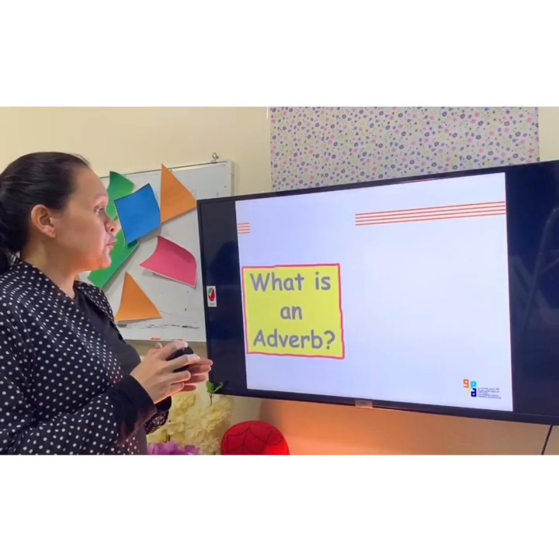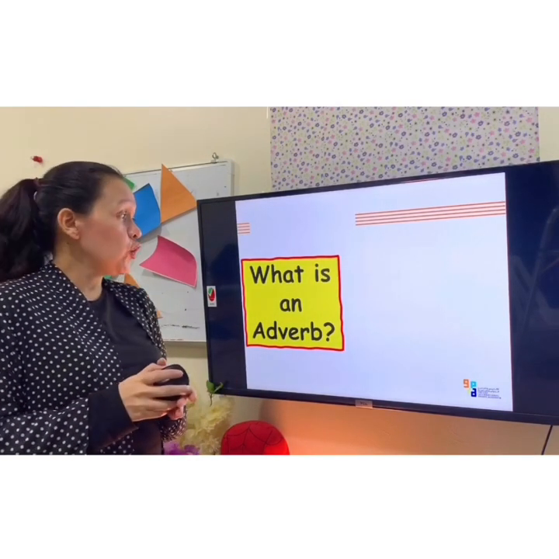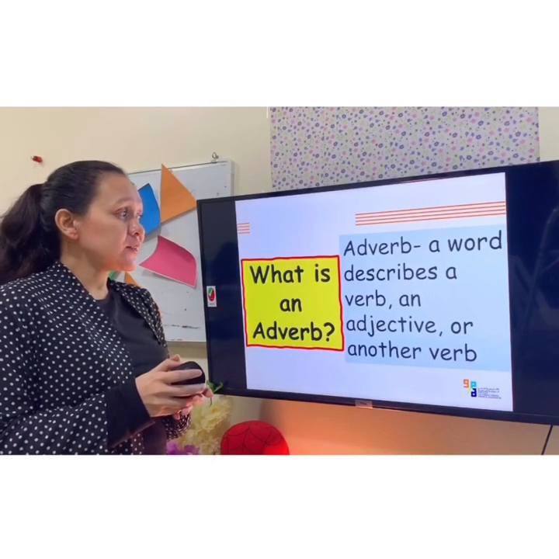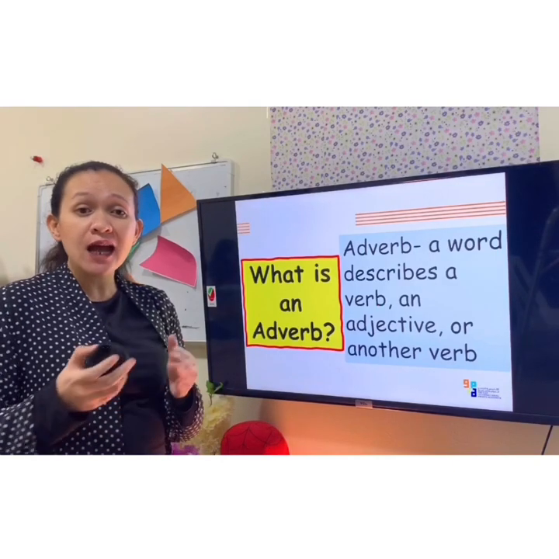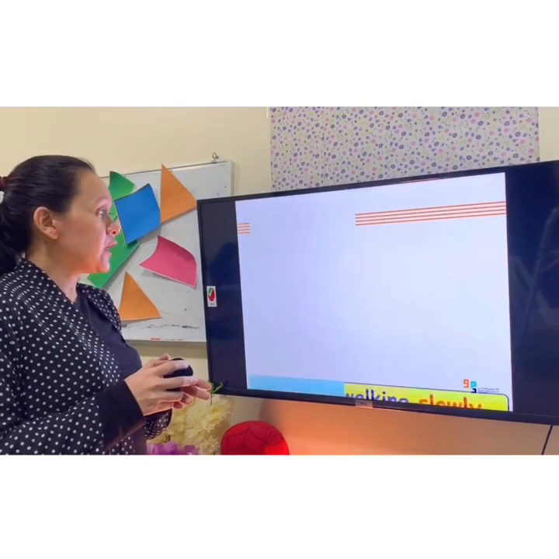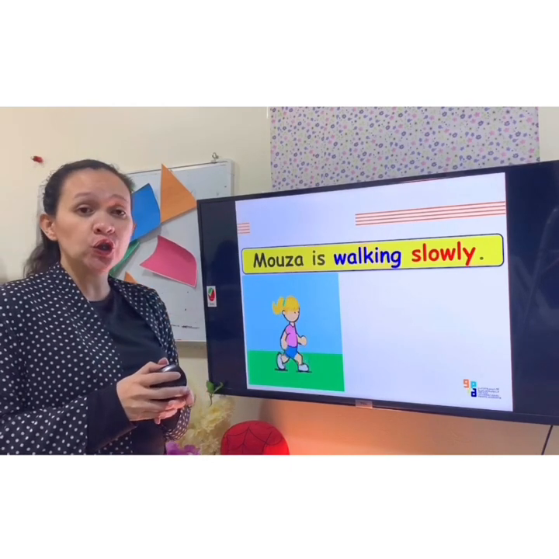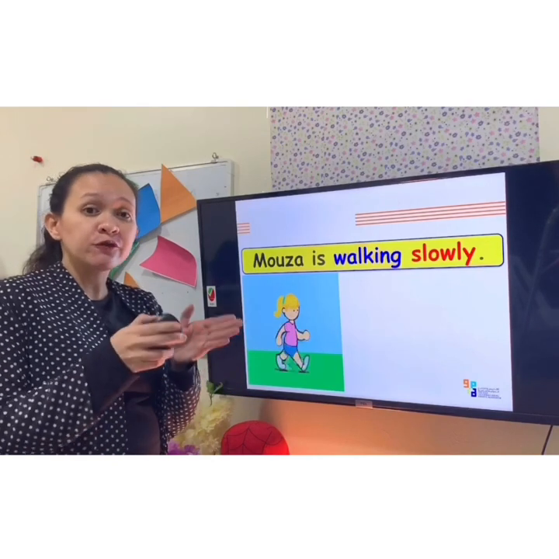Now let's move here. We are done with adjectives. Now we will move to what is an adverb. Now remember, an adverb is a word that describes a verb, an adjective, or another adverb. Now I have here an example. Moza is walking slowly. Remember, an adverb describes a verb.